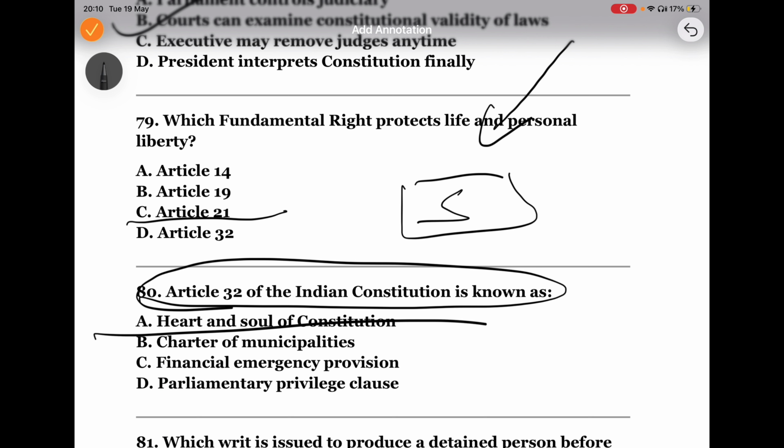Heart and soul of the Constitution. Dr. B.R. Ambedkar called Article 32 the heart and soul of the Constitution because it allows people to directly approach the Supreme Court for protection of their fundamental rights. Rights become meaningful only when courts can enforce them.